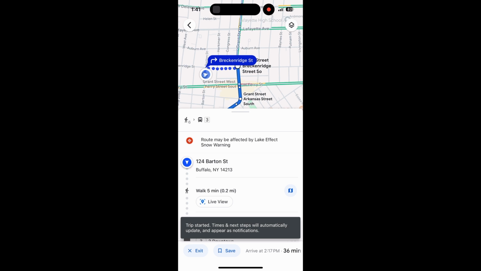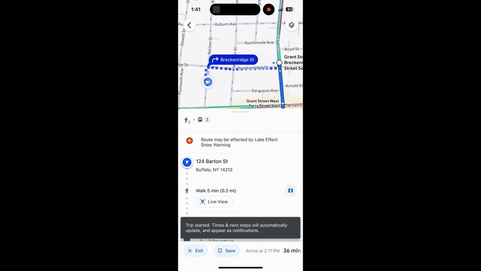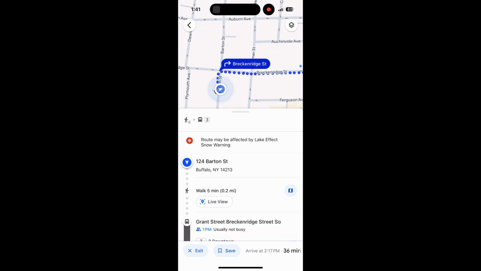For this return trip, we will be traveling from the Jericho Road Community Health Center at 124 Barton Street to the Department of Social Services at 158 Pearl Street. Because you will be traveling back from where you came, the bus will pick you up on the opposite side of the road, heading in the opposite direction from how you arrived.